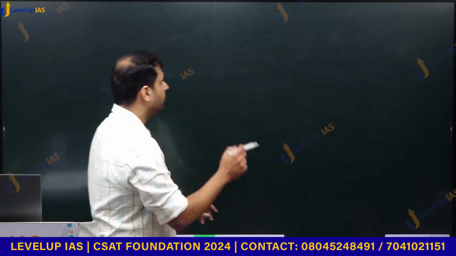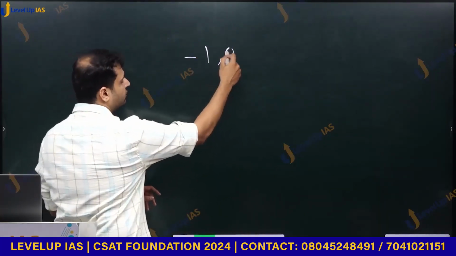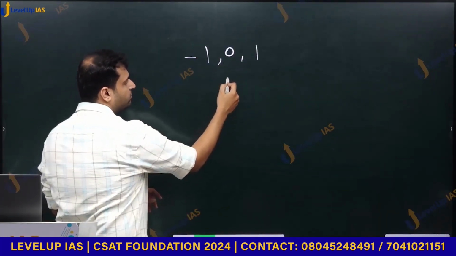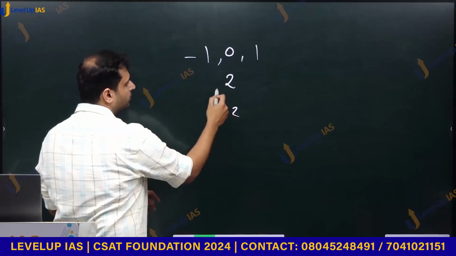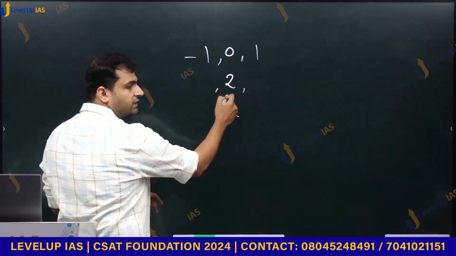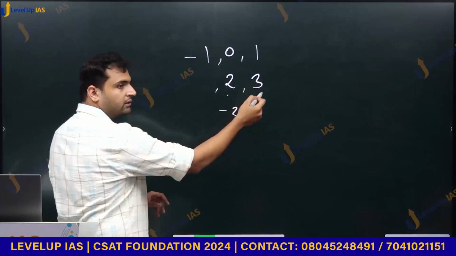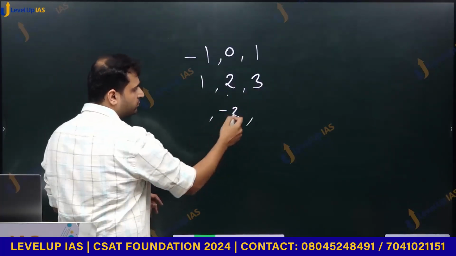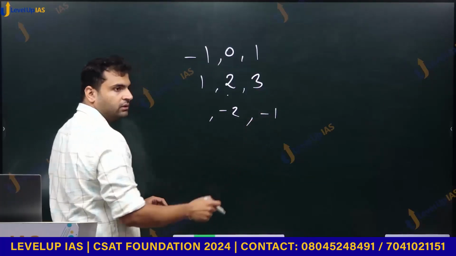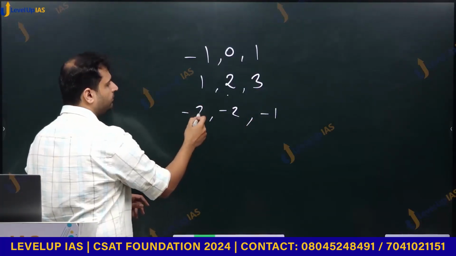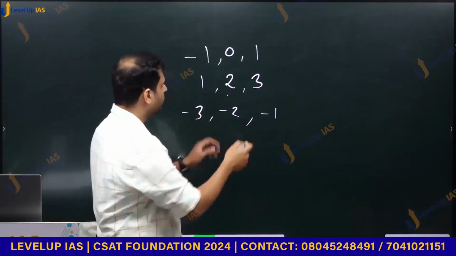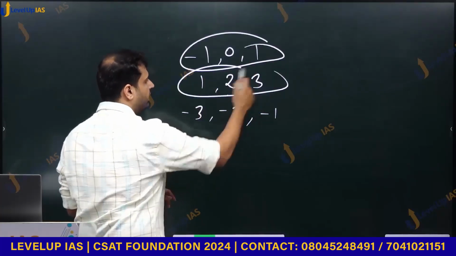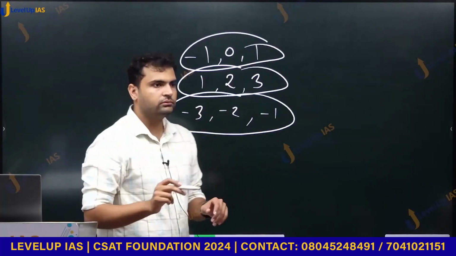Finally, what triplets have we got? Minus 1, 0, 1, and then once with 2 and once with minus 2. If this is x, x plus 1 is 3, x minus 1 is 1. If this is x, x plus 1 is minus 1, x minus 1 is minus 3. So we have 3 different possibilities.